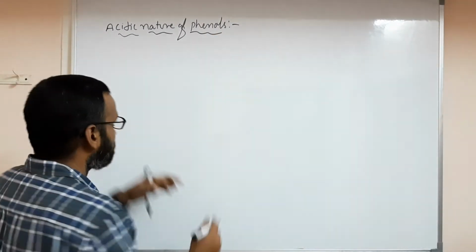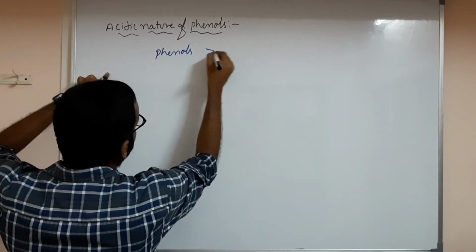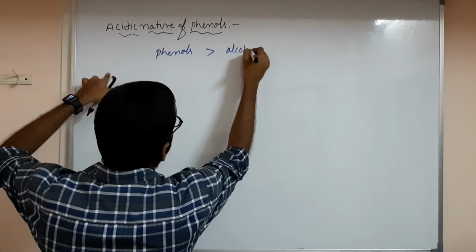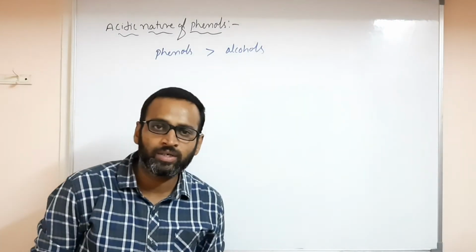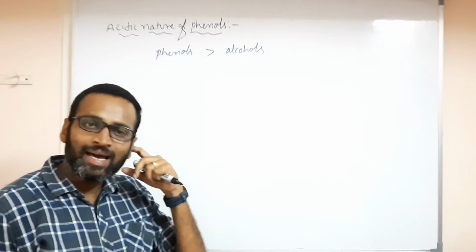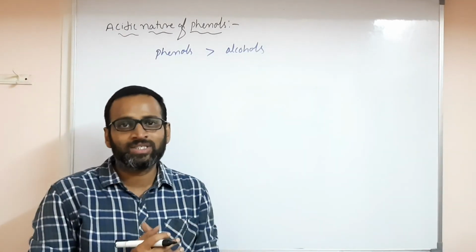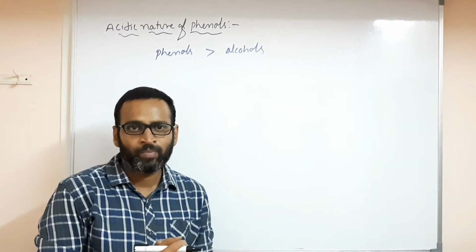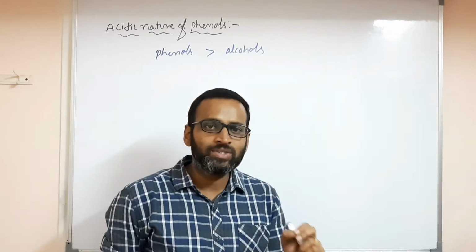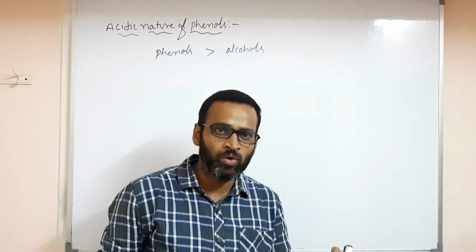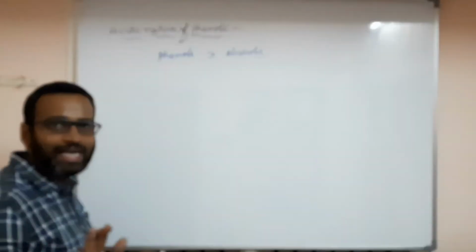Acidic nature of phenol. Phenols are more acidic than any alcohol. Why is phenol more acidic? It's not because it is aromatic, but due to resonance stabilization of the phenoxide ion, which can easily lose hydrogen. If the ease of donating hydrogen is more, then the acidic nature is more. So that's why phenols are more acidic than alcohols.